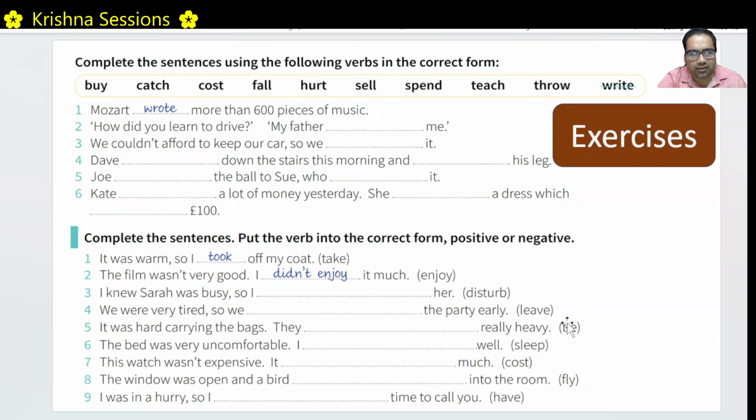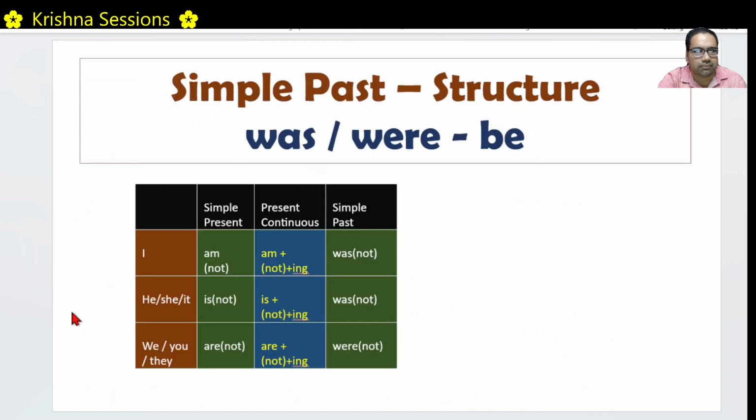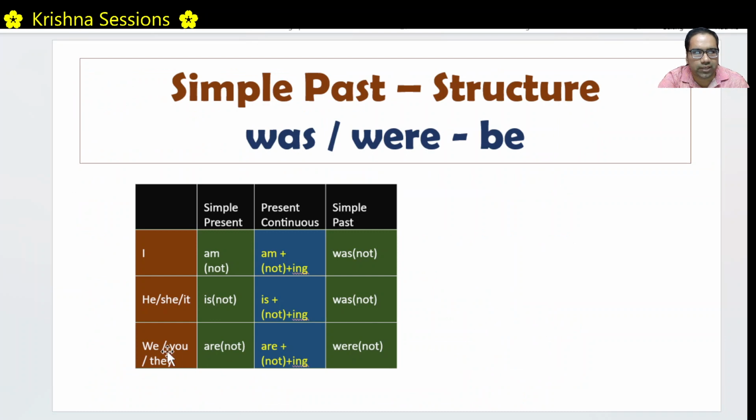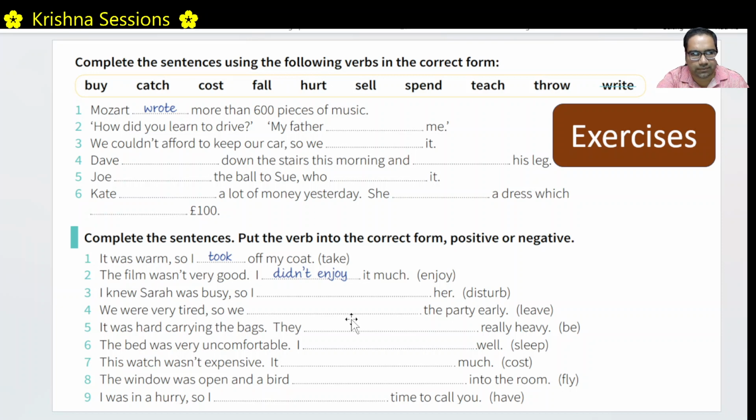They be. We discussed be has many forms. Be has three present forms and two past forms. Am, is, are are present forms. Was and were are past forms. In this case, it should be either was or were. They should be were, right? They, past form of be for we, you, they is were. So that's why it should be they were very heavy. They were really heavy.